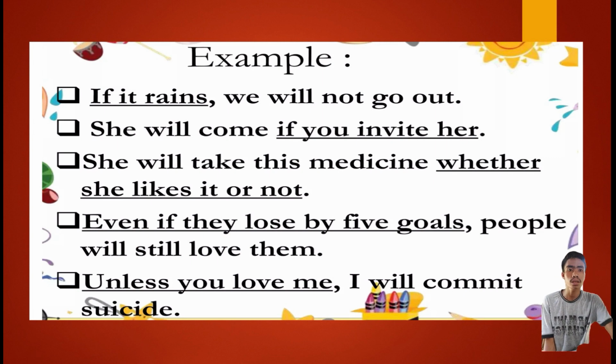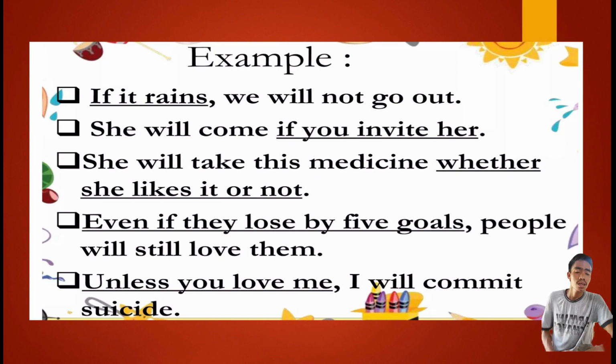First, if it rains, we will not go out. So as we observe here, the underlined words are if it rains. So we put a comma in order to separate the two clauses, which are the main clause and the subordinate clause. The main clause here is we will not go out.